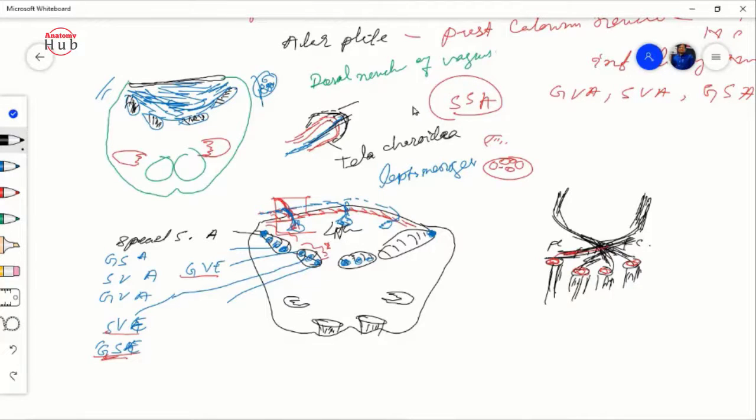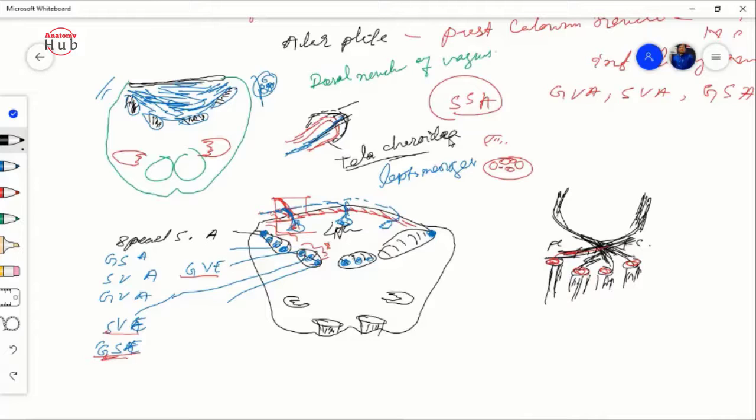From the ependymal cells, a monolayer of ependymal cells that is actually covered with the pia mater. Okay, and a little part of the arachnoid mater will invaginate through the ependymal zone and come towards the fourth ventricle as the tela choroidea.